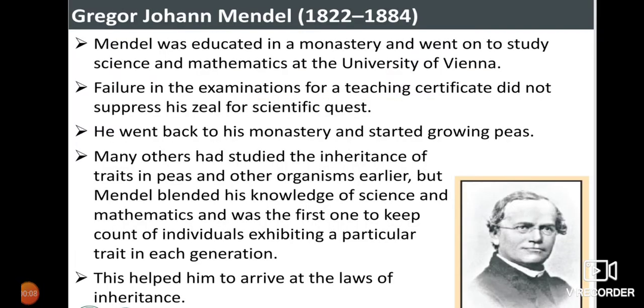Mendel was educated in a monastery and went to study science and mathematics at the University of Vienna. Many others had studied the inheritance of traits in peas and other organisms earlier, but Mendel blended his knowledge of science and mathematics and was the first to keep count of individuals exhibiting a particular trait of each organism. This helped him to arrive at the laws of inheritance. Since Gregor John Mendel worked mainly on the inheritance of characters, or genetics, he is called the father of modern genetics.